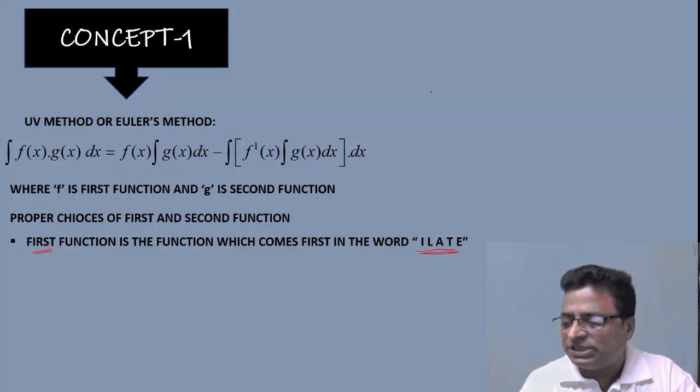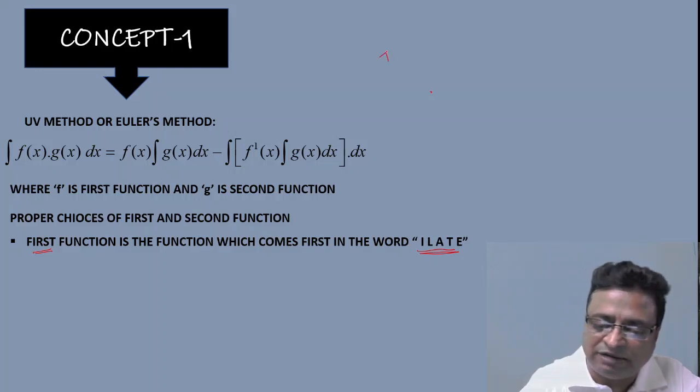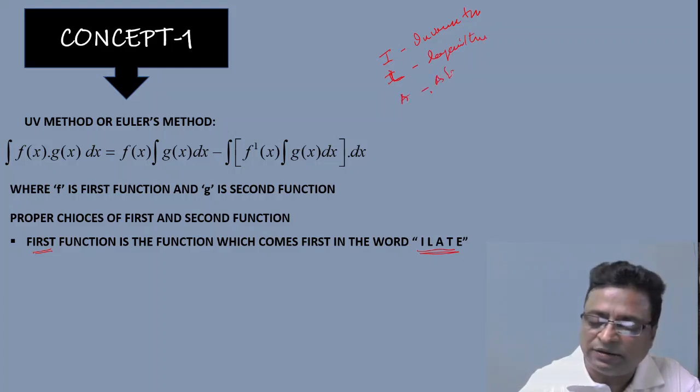Next, I means inverse trigonometric, L means logarithmic, A means algebraic, T means trigonometric, E means exponential.